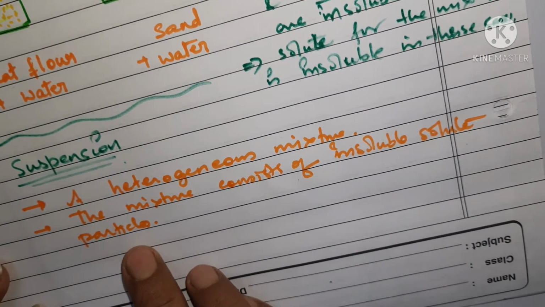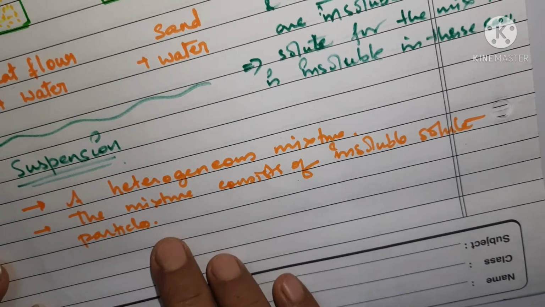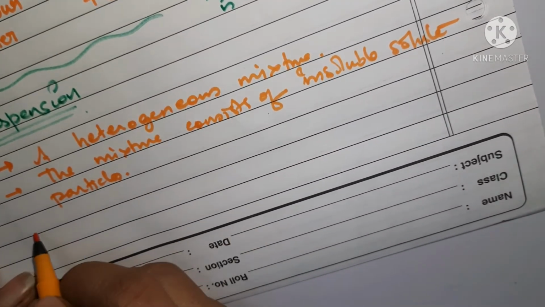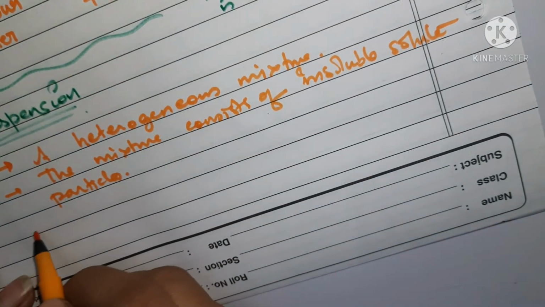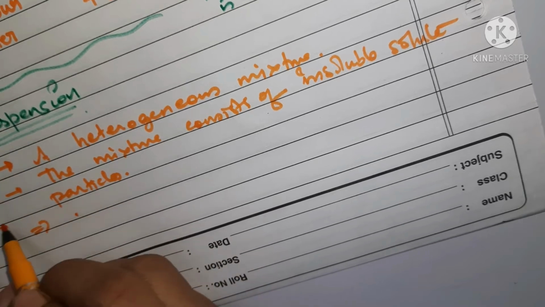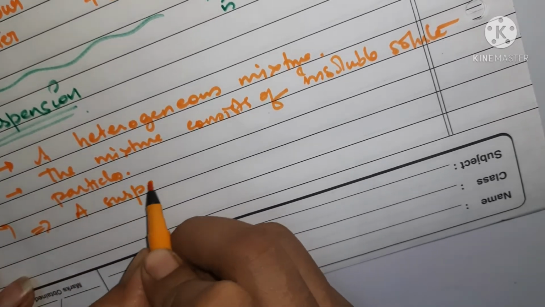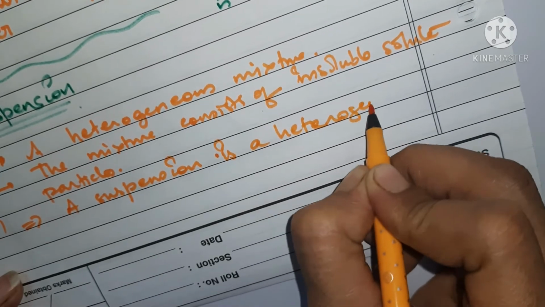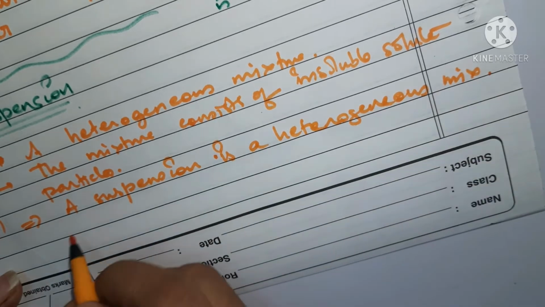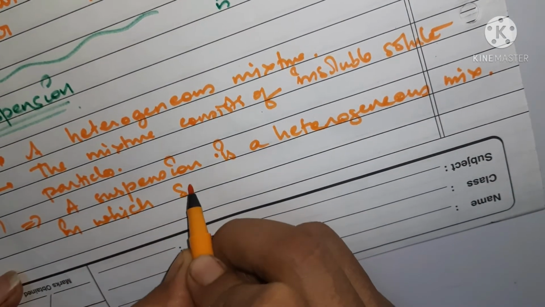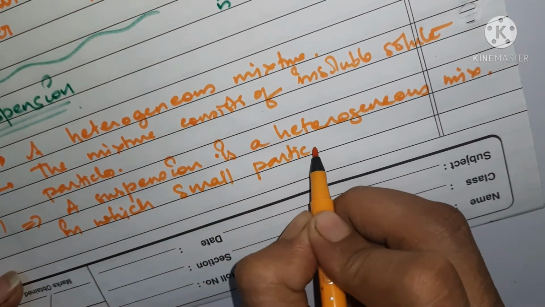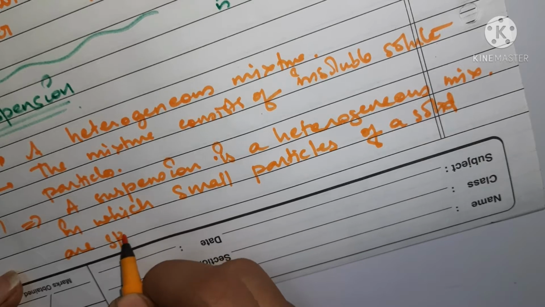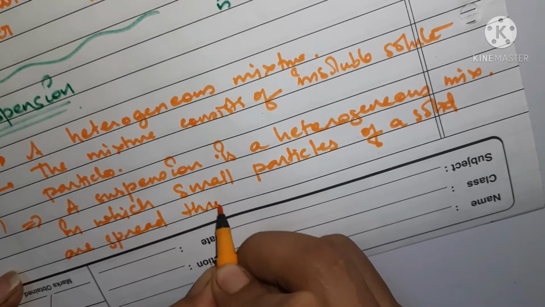You should write the definition in this way: a suspension is a heterogeneous mixture in which small particles of a solid are spread throughout a liquid.